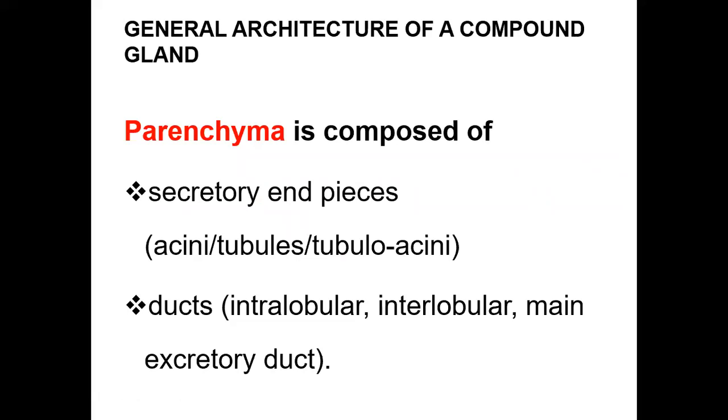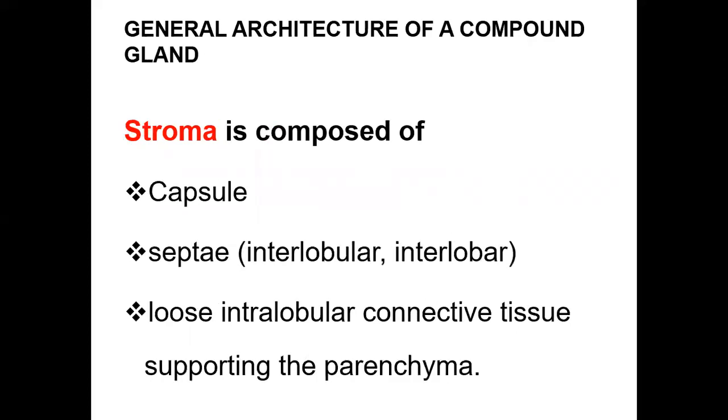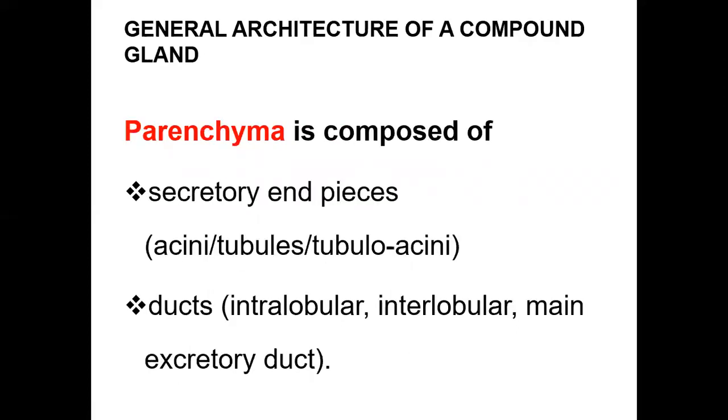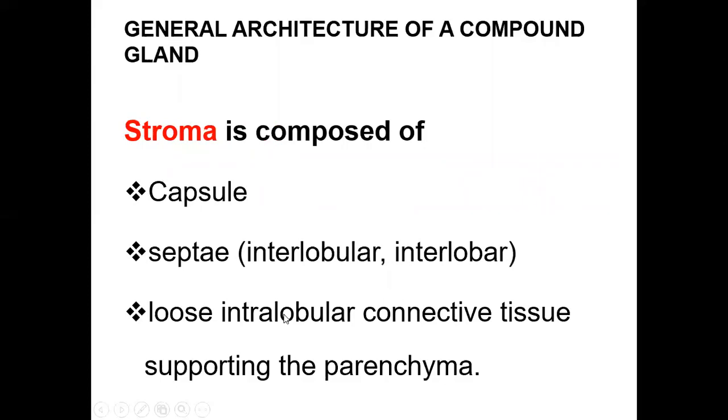Now, general architecture of a compound gland. Compound gland means it has both major duct and minor duct. Like a lymphoid organ, a gland also has 2 basic components: one is parenchyma, one is stroma. Parenchyma is the secretory portion composed of secretory entities and ducts. Secretory entities are acini, tubules, tubulo-acini. These are the shapes of secretory entities. Ducts are intralobular duct, interlobular duct, and main excretory duct. Stroma is composed of capsule, septa, and loose intralobular connective tissue supporting the parenchyma.